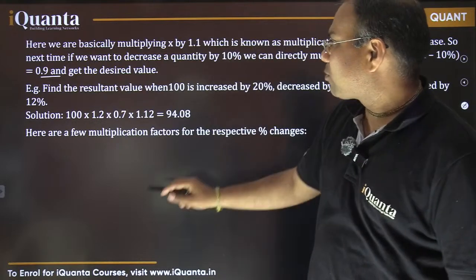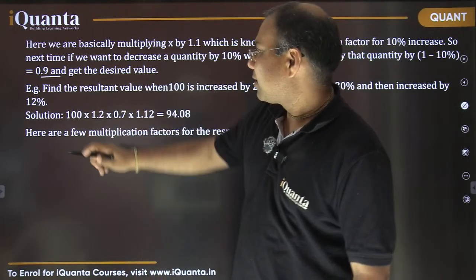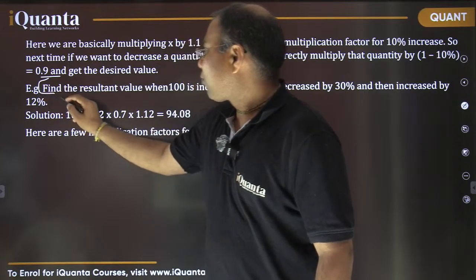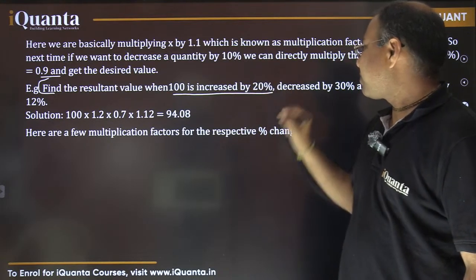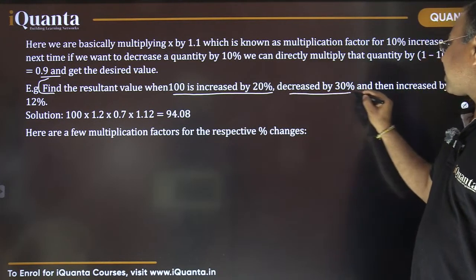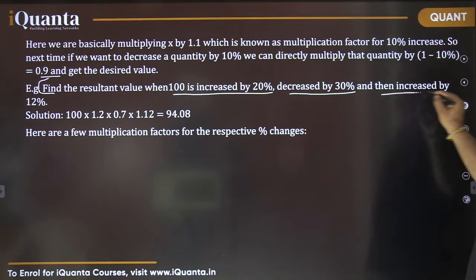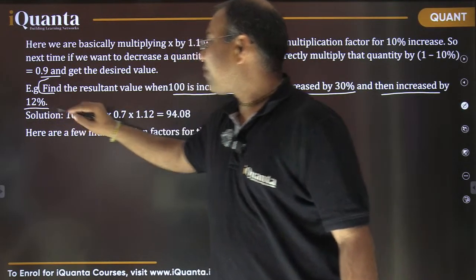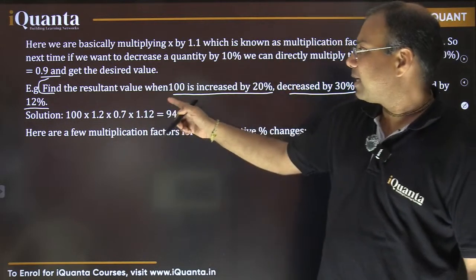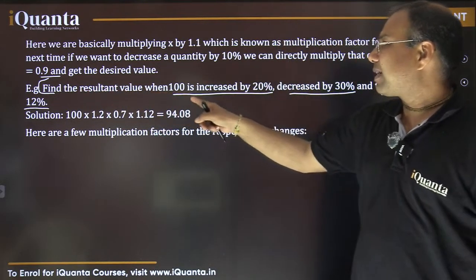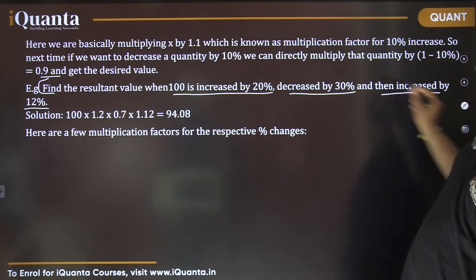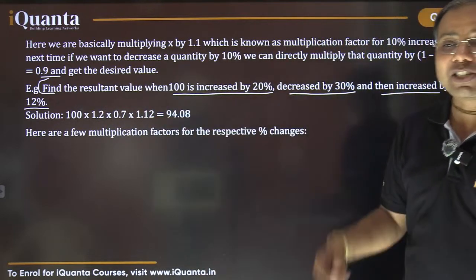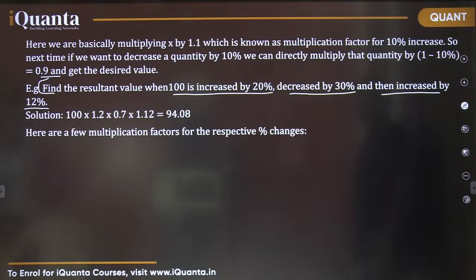Now there's a question here. Please solve this question, everyone. Don't see the solution. Here is the question. Find the resultant value when 100 is increased by 20%, then decreased by 30%, and then increased by 12%. You have to find the final value. I'm telling the question once again. You have to find the resultant value when 100 is increased by 20%, then decreased by 30%, and then increased by 12%. So 3 changes have been made. You have to tell the final value, the resultant value. Answer fast.